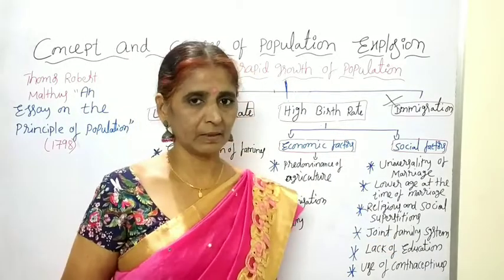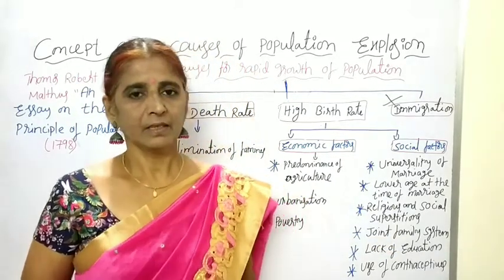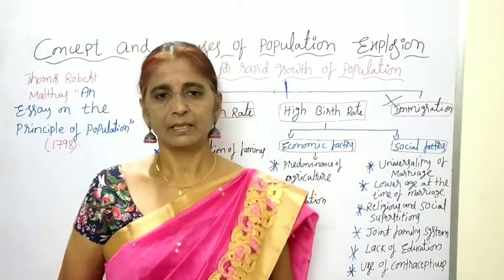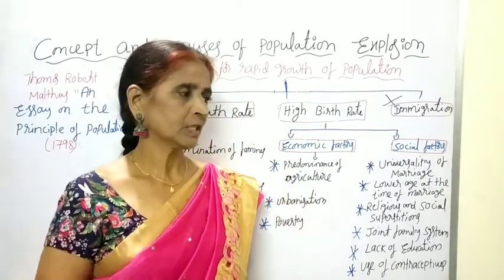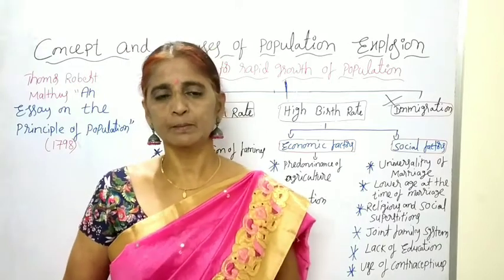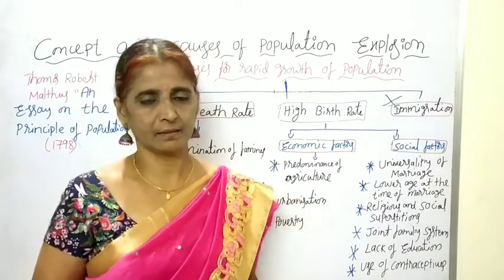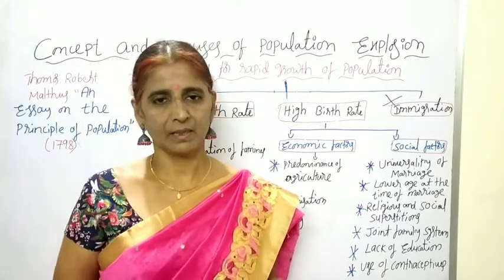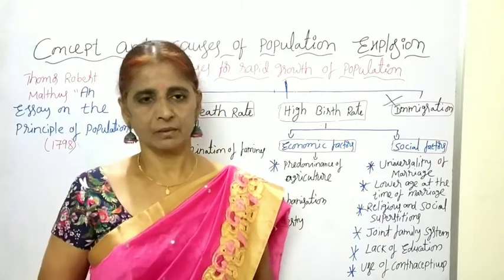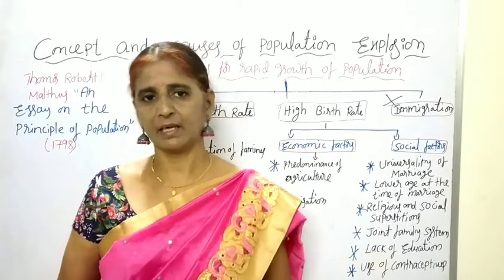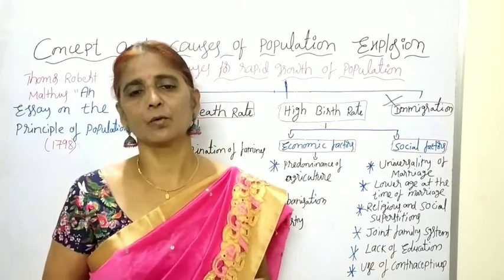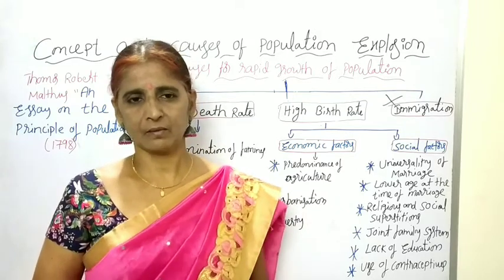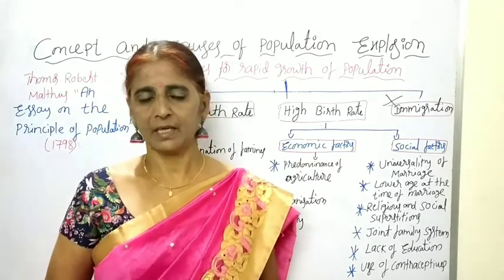Next one, joint family system. When various generations of a family are living together, that is called the joint family system. In the joint family system, the economic burden is borne by the elders in the family. So the youngers in the family won't have the burden. They are encouraged to marry at an early age, and they are encouraged to produce more children. So joint family system is also one of the reasons for the heavy population growth in